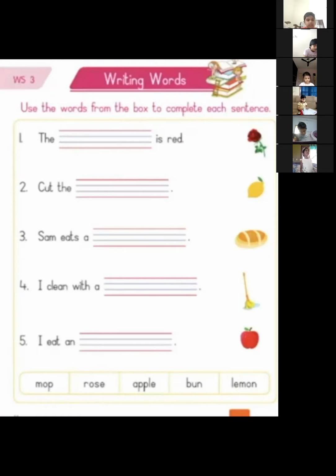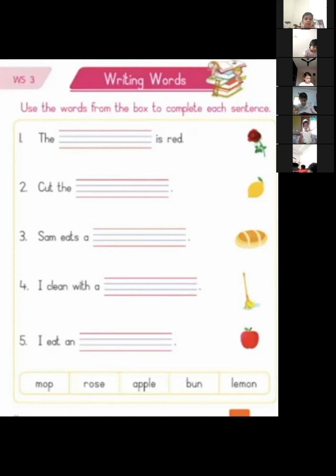Then what is Sam eating here? What is this? Bun. So Sam eats a bun. You can find bun here. Okay. This is bun. Then I clean with a, what is the picture here? What is this? Mop. M-O-P. Mop is found here.